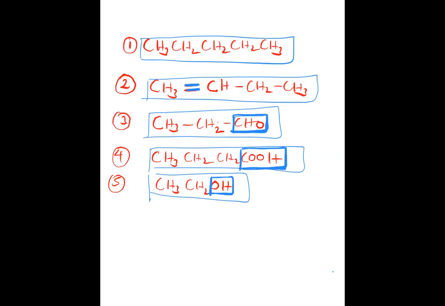Double bond indicates alkene. Tell answer, please.